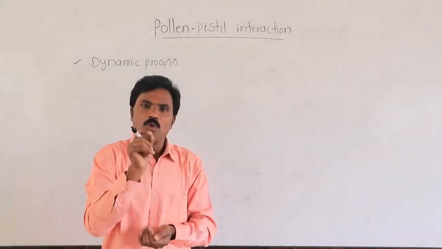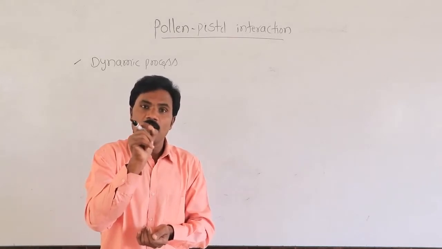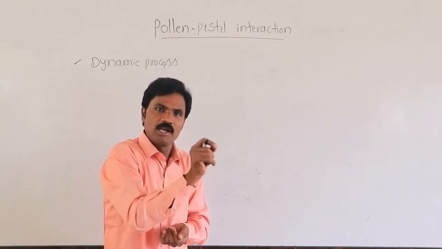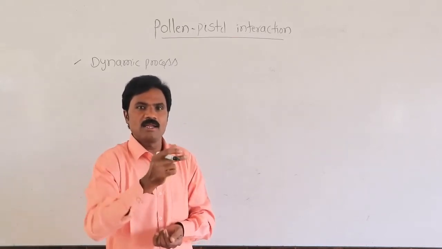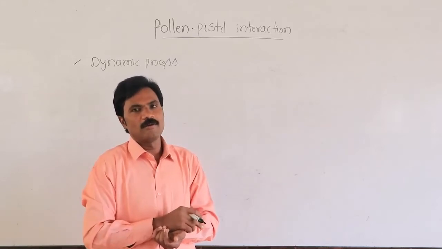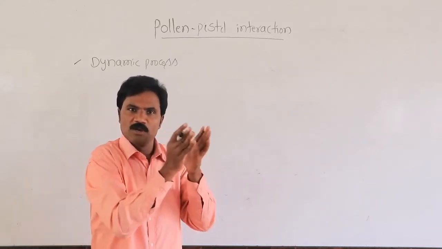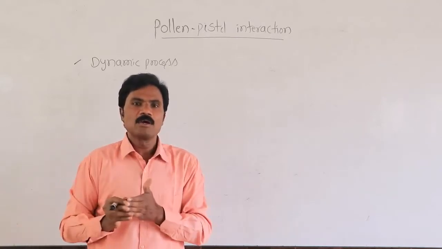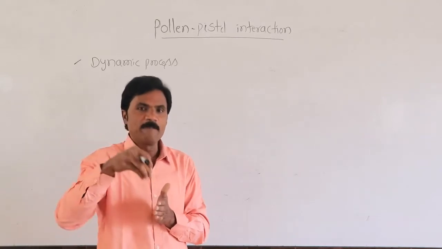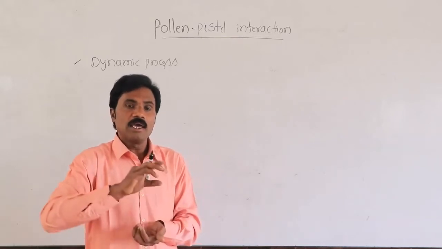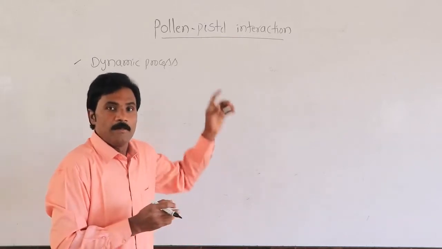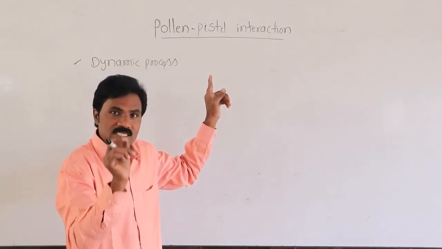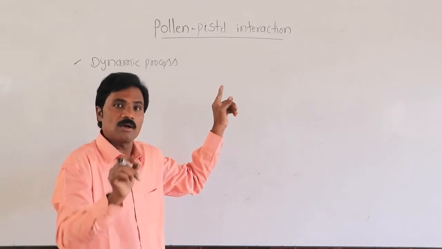It depends on whether it is the similar type of pollen grain, a pollen grain of the same species, or a pollen grain of a species other than that. If it is similar, the same species, it is ready to be accepted. That is what we call compatibility or incompatibility. So the pistil recognizes whether it is similar type of pollen grains or dissimilar type.